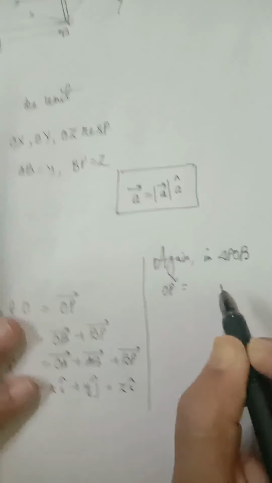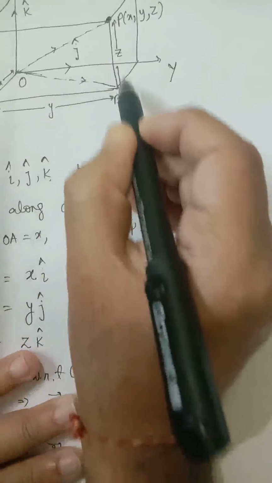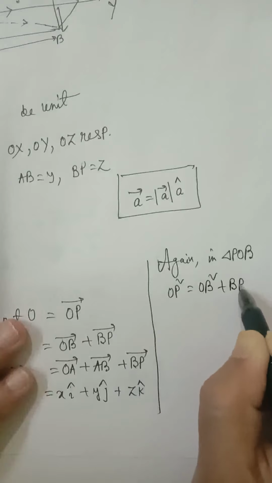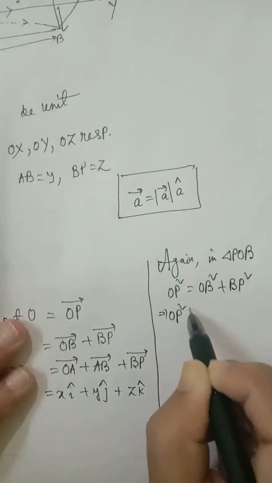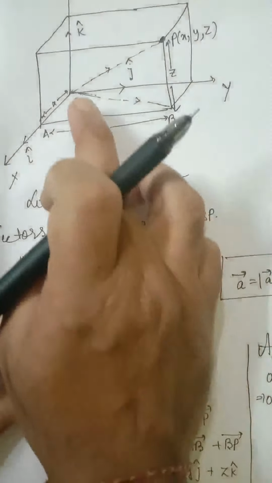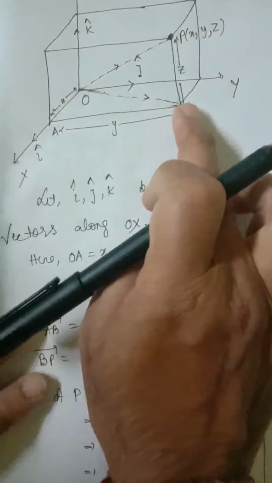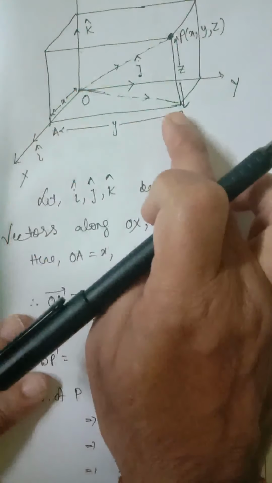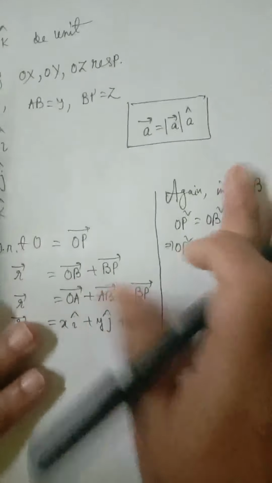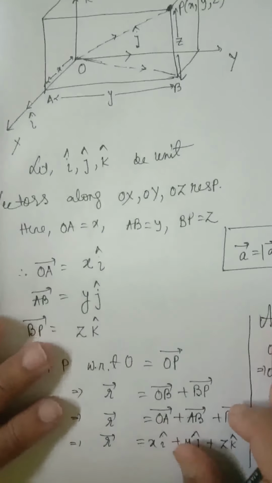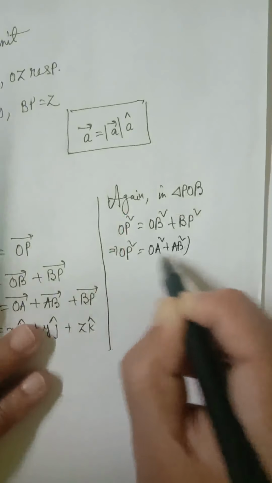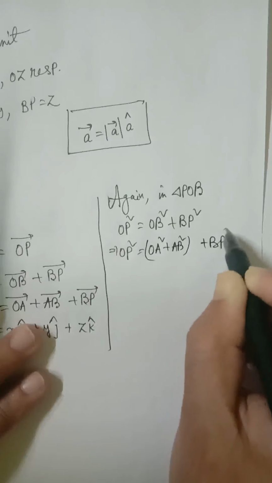Again, in this triangle, OB square is equal to OA square plus AB square, again by the Pythagoras theorem. So OP square will be OA square plus AB square plus BP square.